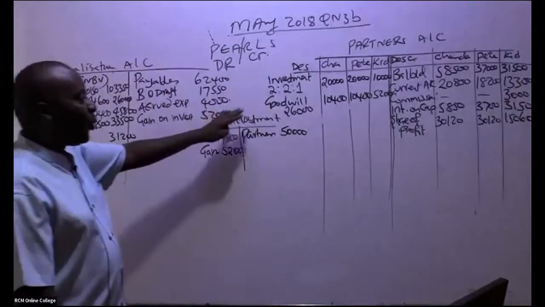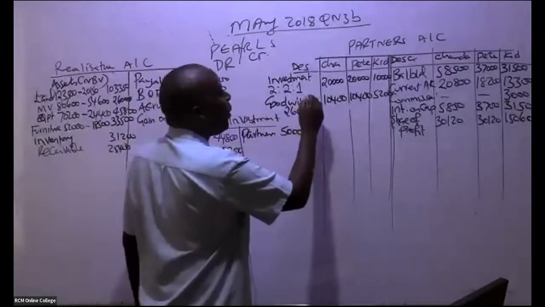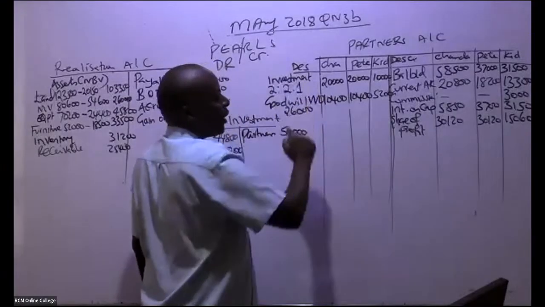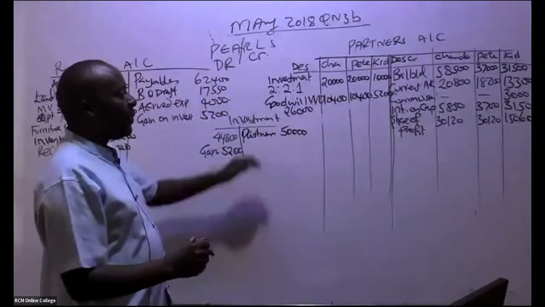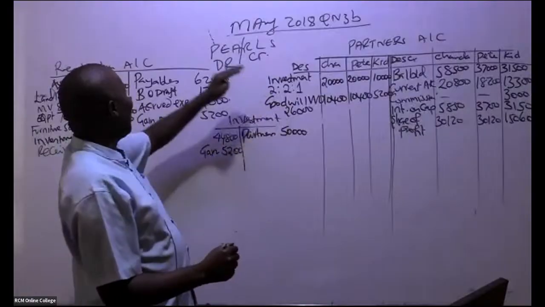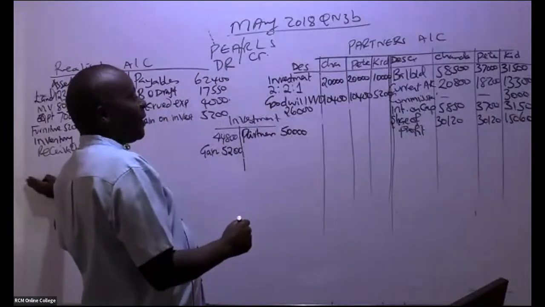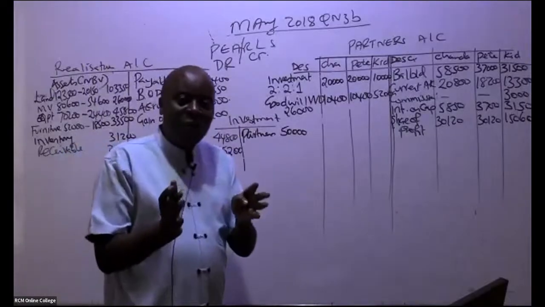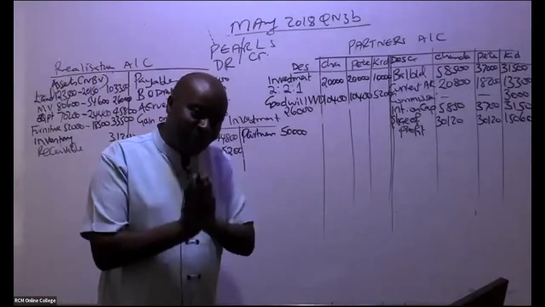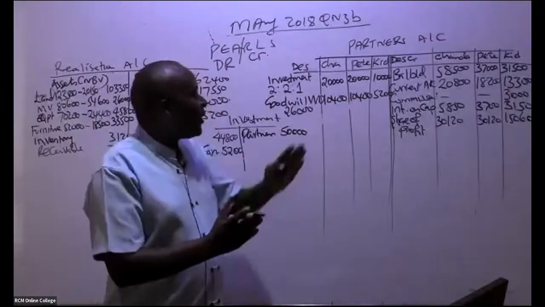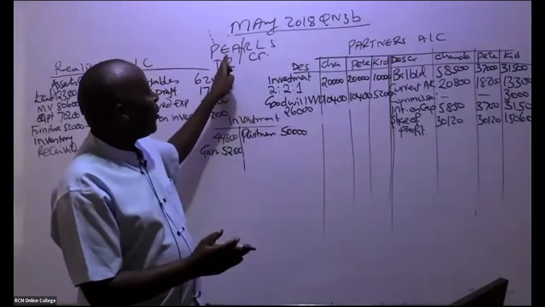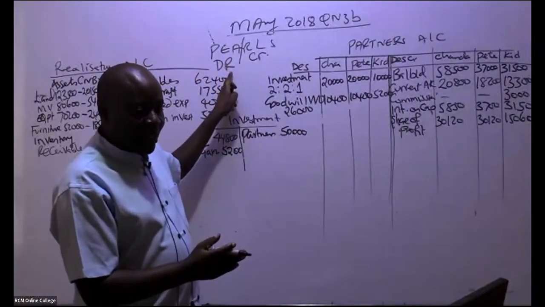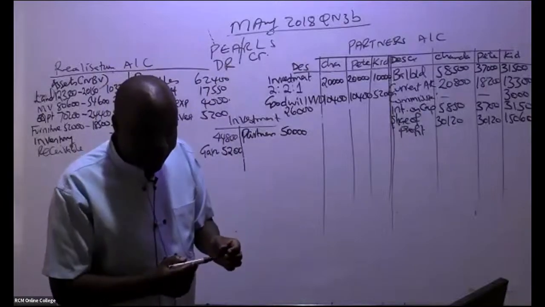So this is goodwill, which is written off. Goodwill write-off. So remember, if it was being taken over by the new company, it would have come here. But now in this case, this goodwill is being written off. It's an expense for the partners. Expenses shall always be debited.